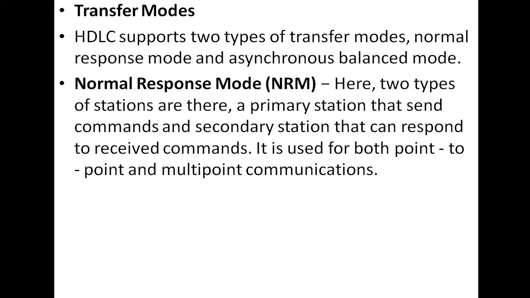Next, HDLC provides two common data transfer modes.